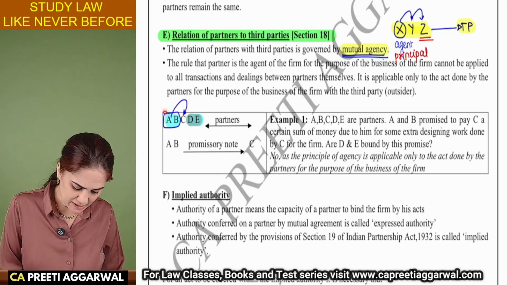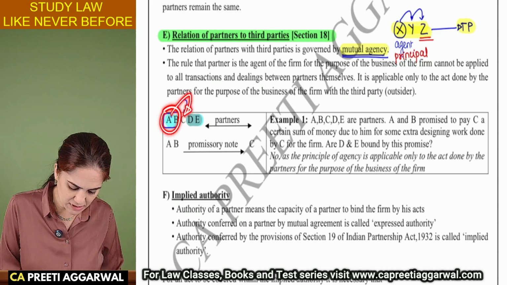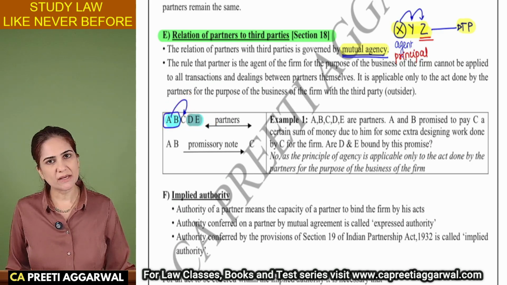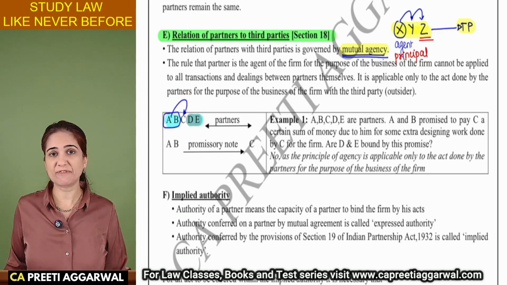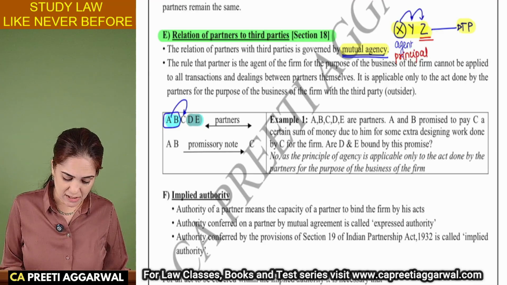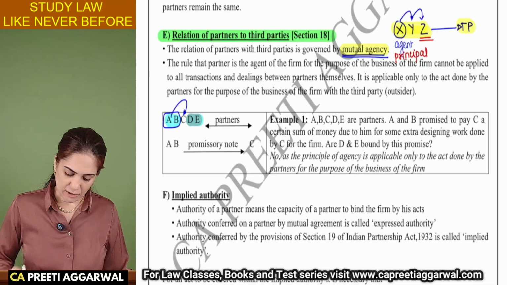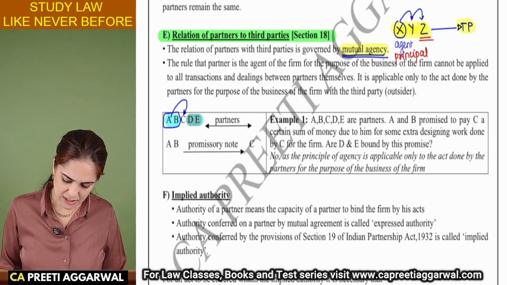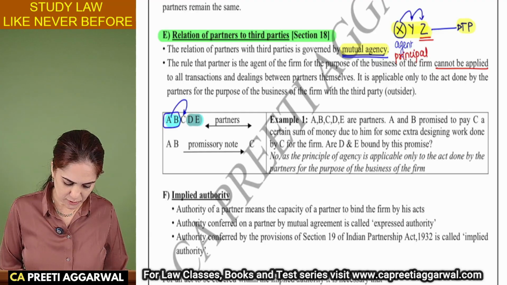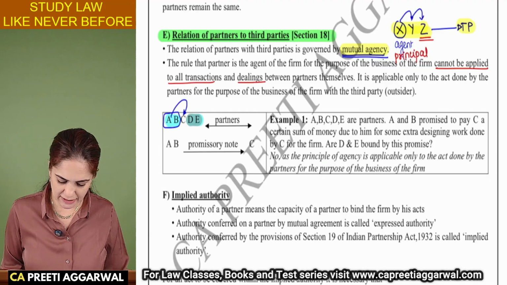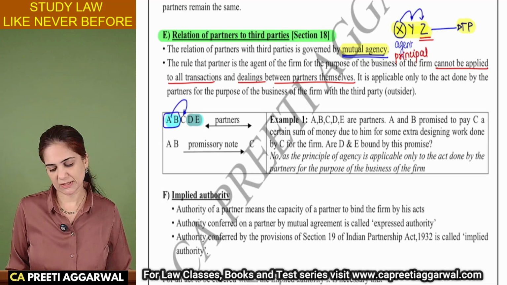So if A and B are promising to pay some money to C, then D and E are not responsible if A and B fail to pay money. C cannot recover it from D and E. So the relation of mutual agency cannot be applied to all the transactions and dealings between the partners themselves.